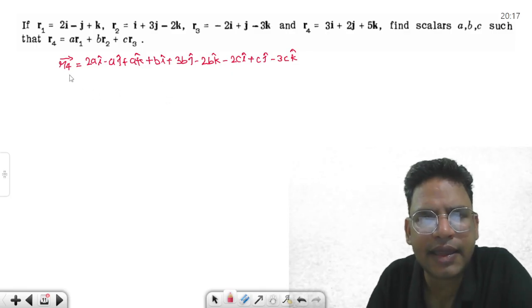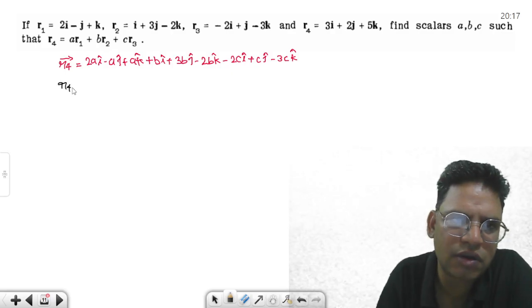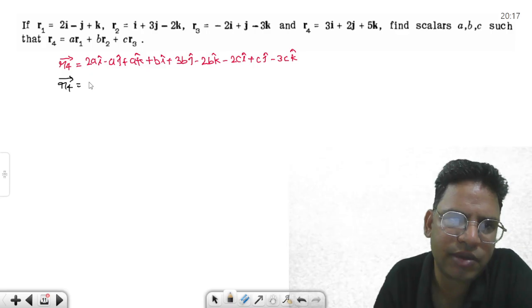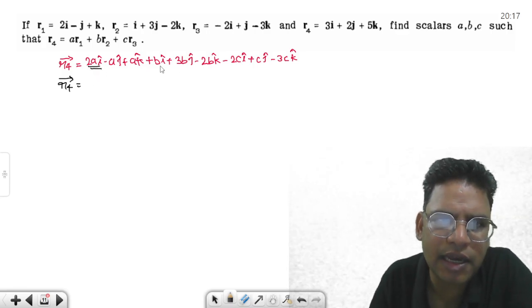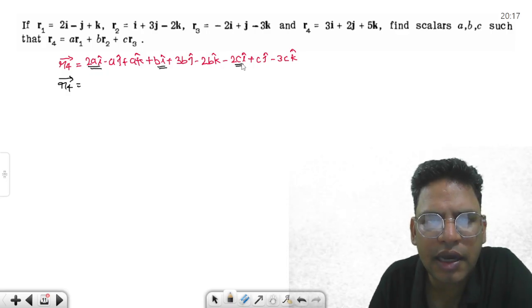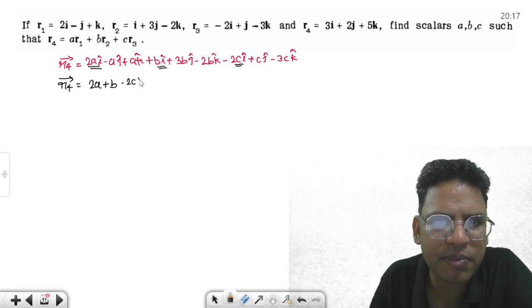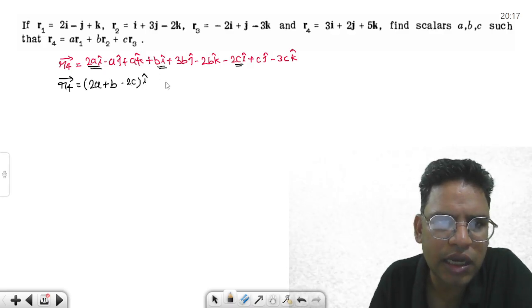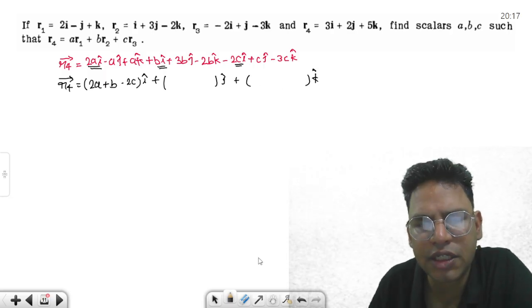This R4 vector is given as 2A, look carefully, the i cap terms, so how much will that come to? 2A plus B minus 2C i cap vector. Similarly, you are going to find out this vector for the j cap and the k cap.